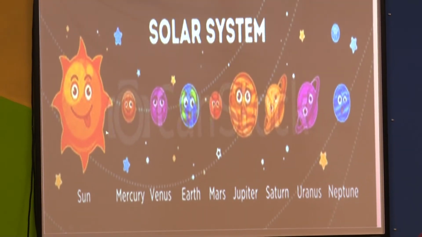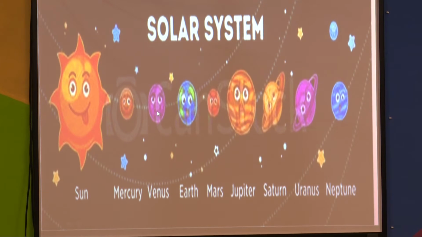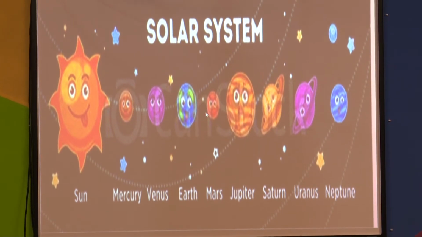Mercury, Venus, Earth, Mars, Jupiter, Saturn, Uranus and Neptune. We can see all these planets in the universe. Among these 8 planets, the third planet is the Earth.